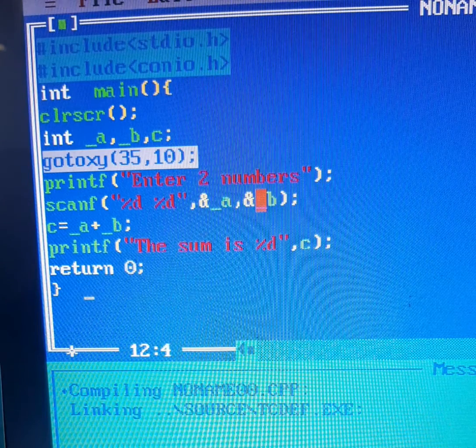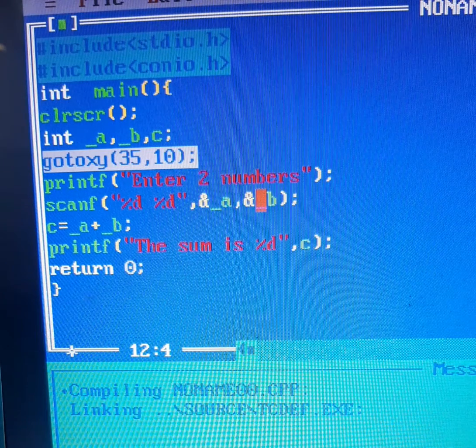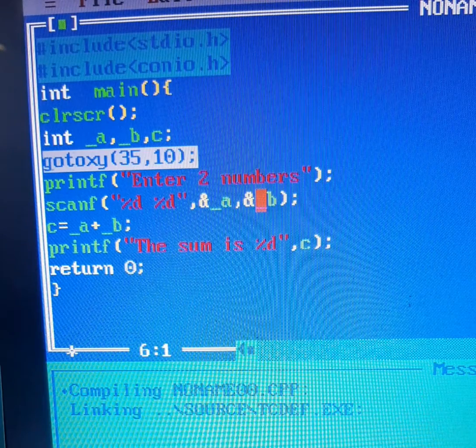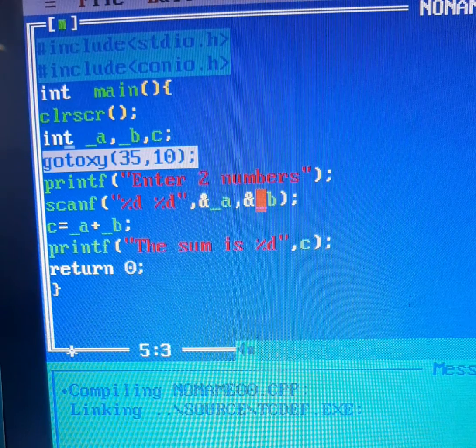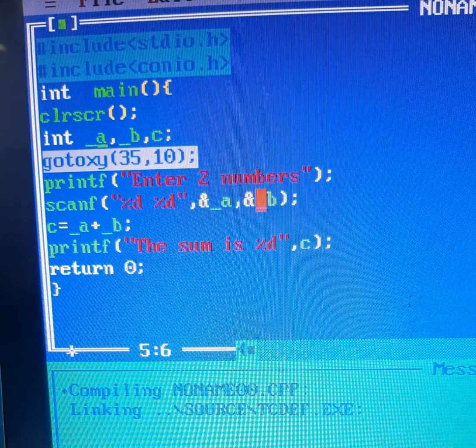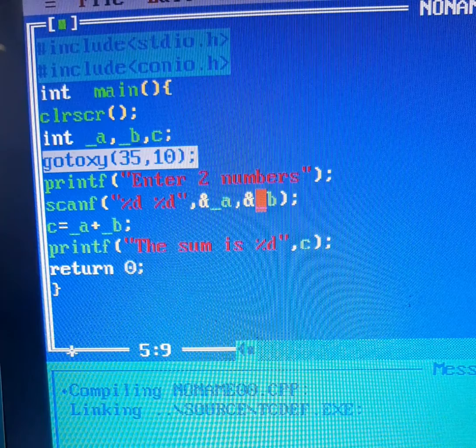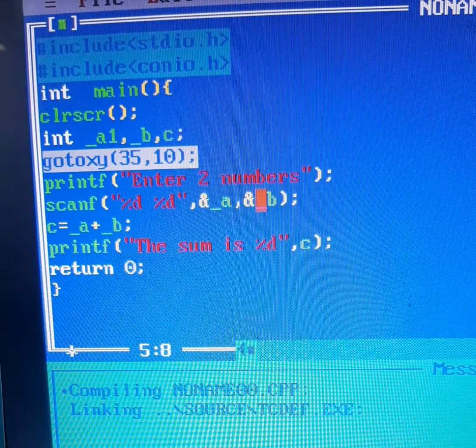That means I have used here the keyword int. Return is also a keyword as it is highlighted in white. Then I have used identifiers A, B, C. I have used here now underscore A, underscore B. The identifiers cannot start with numbers. If you want to use numbers, you can write underscore A1.